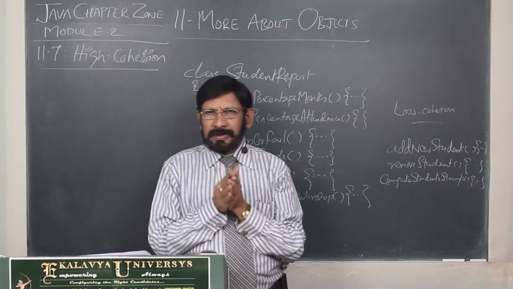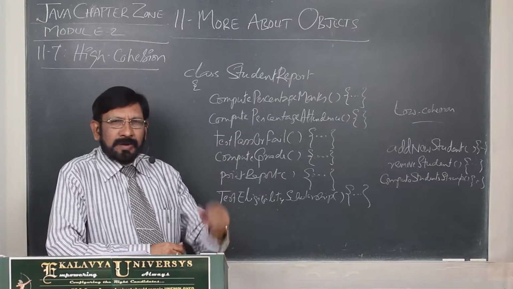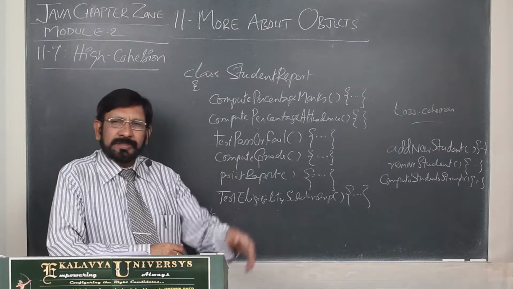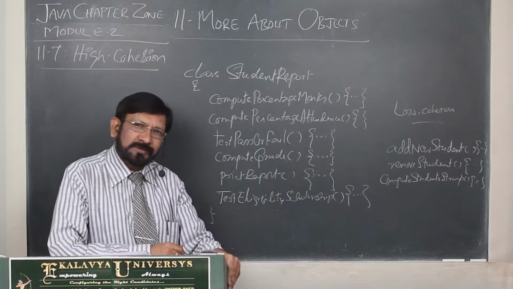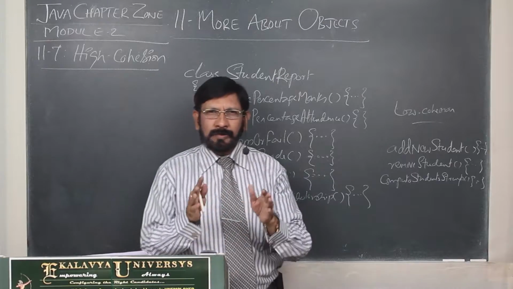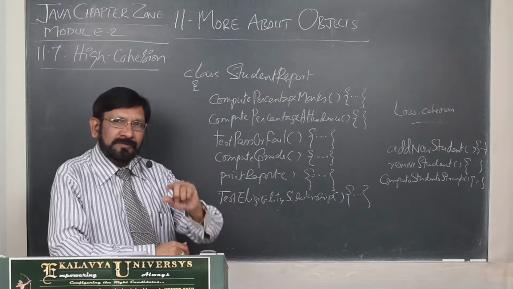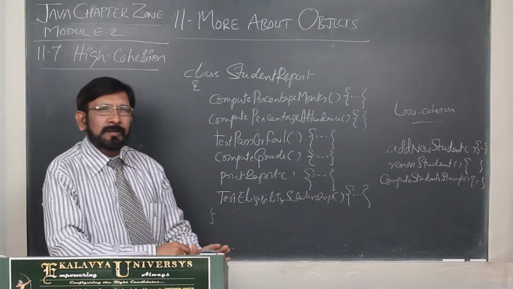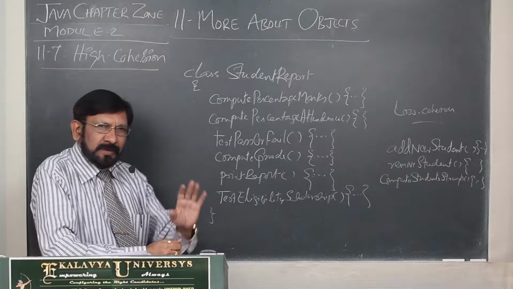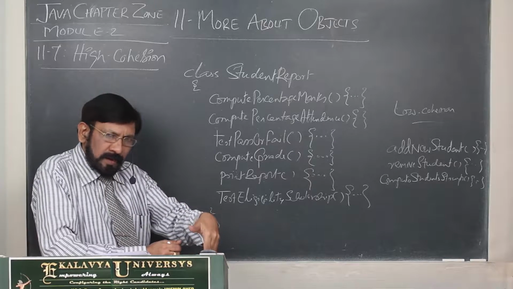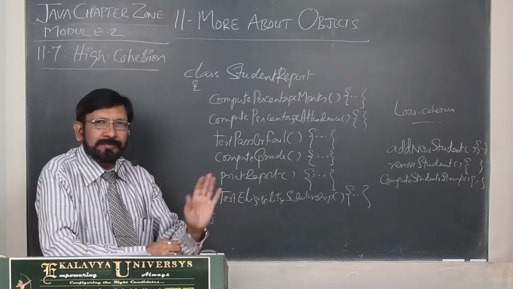Whenever you are defining a class, obviously it performs a number of operations. For each and every operation, you define a method. Every method must perform only single identifiable task. Then you have to group a set of methods depending on their functionality and integrity and put in one class. That is, when you are putting such class, the related functionality you have to identify. Always you must maintain the integrity of the class.